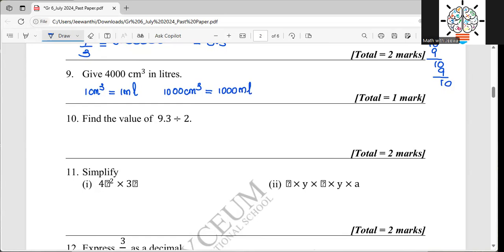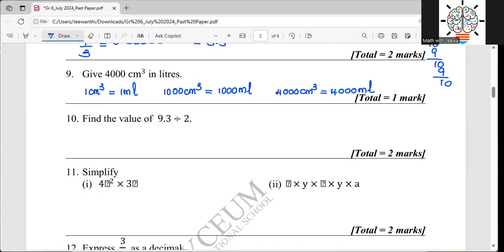If so, 4,000 cubic centimeters is equal to 4,000 milliliters. So this is how you get the relationship, right? 1 cubic centimeter is equal to 1 milliliter, 1,000 cubic centimeters equal 1,000 milliliters, 4,000 cubic centimeters equal 4,000 milliliters.